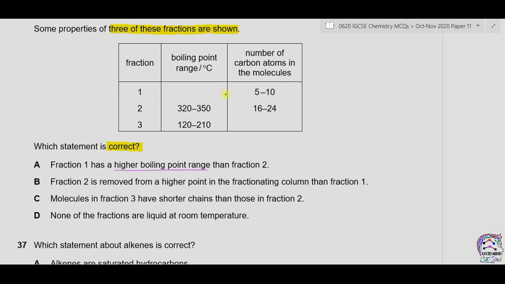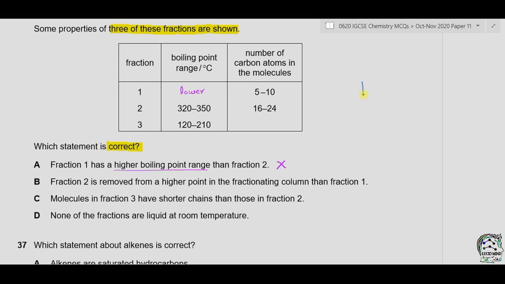As we can see, in fraction 1 the number of carbon atoms in the chain is less as compared to fraction 2, which is 16 to 24, so therefore the boiling point will be lower. So A is incorrect. B. Fraction 2 is removed from a higher point in the fractionating column than fraction 1.